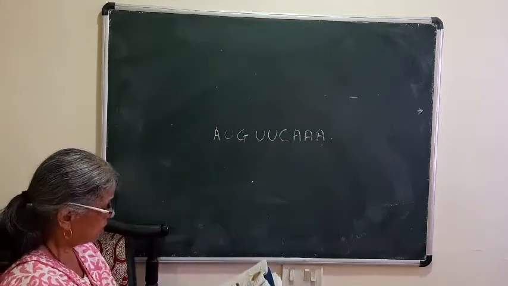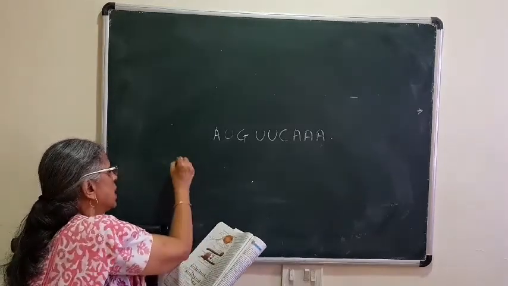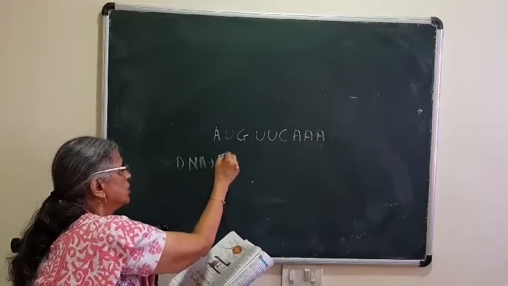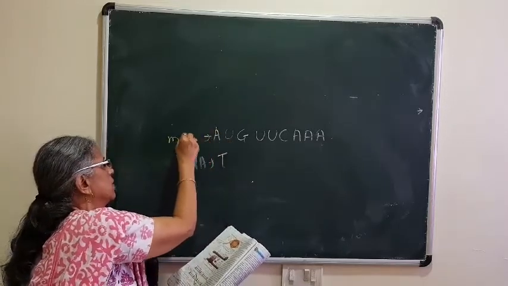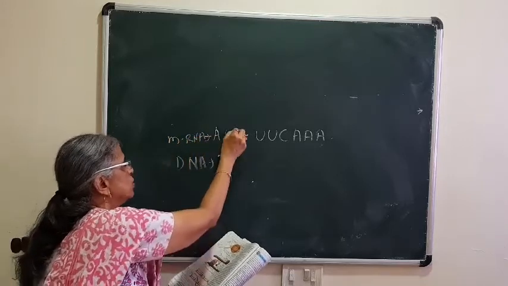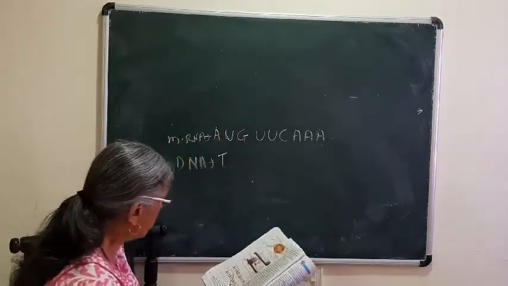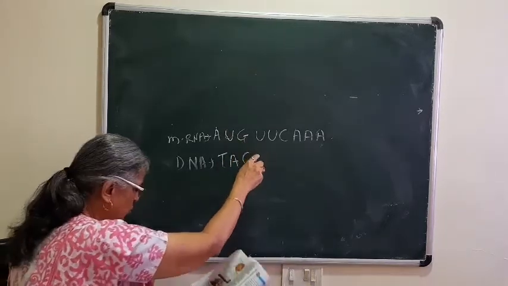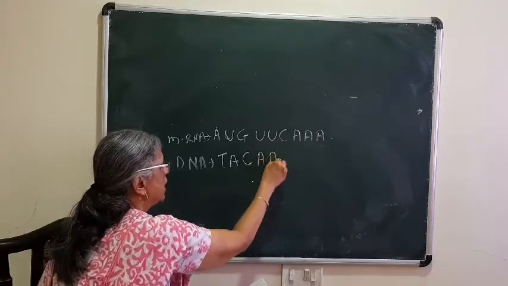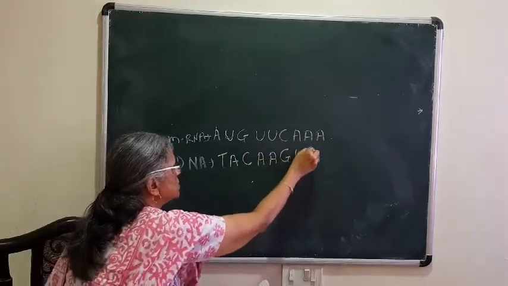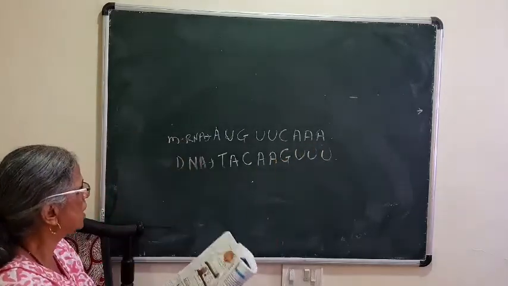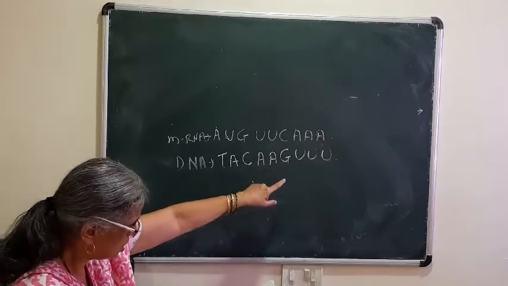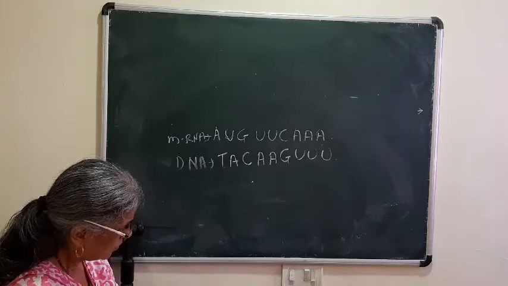So as here it is A, DNA must have T. A means thymine T, U, that is on mRNA there is uracil, so uracil will pair with adenine, then G with C, cytosine. Here UU means it will pair with AA, C with G, again A means UUU. So the original DNA must have the genetic code TAC, AAG, TTT.